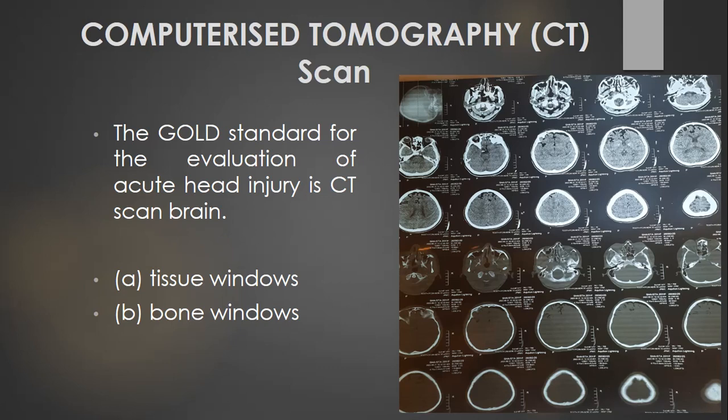One is a tissue window or the brain window, and in the picture you can see the upper three rows are the tissue windows or the brain windows, where you can appreciate different structures of the brain matter from supratentorial to the infratentorial components. And in the bone window, in the lower three rows, you can only appreciate the bone and not the brain. So this is the bone window, and bone window is helpful to assess or localize different fractures.